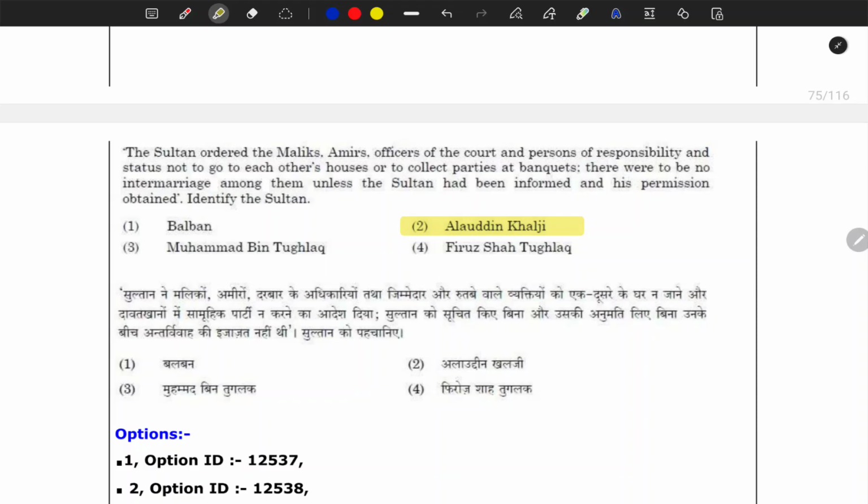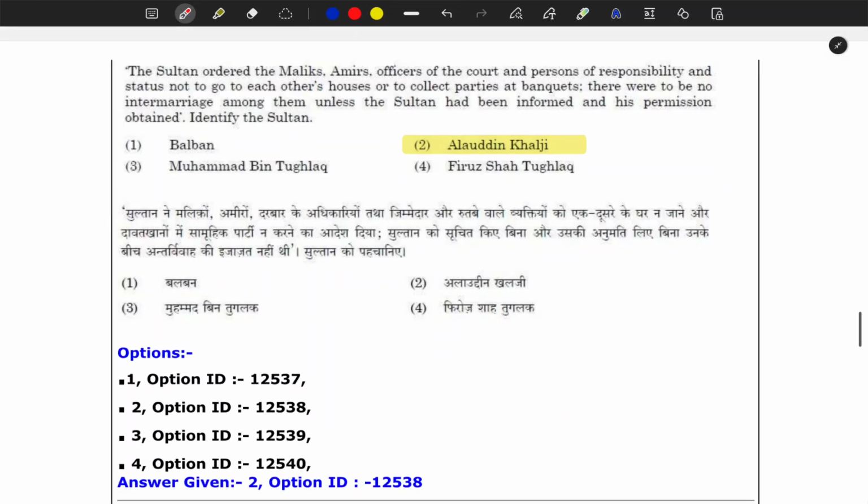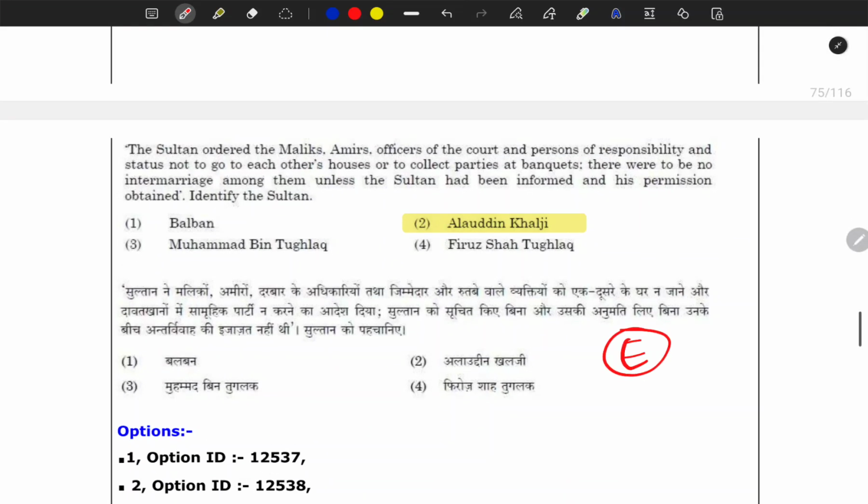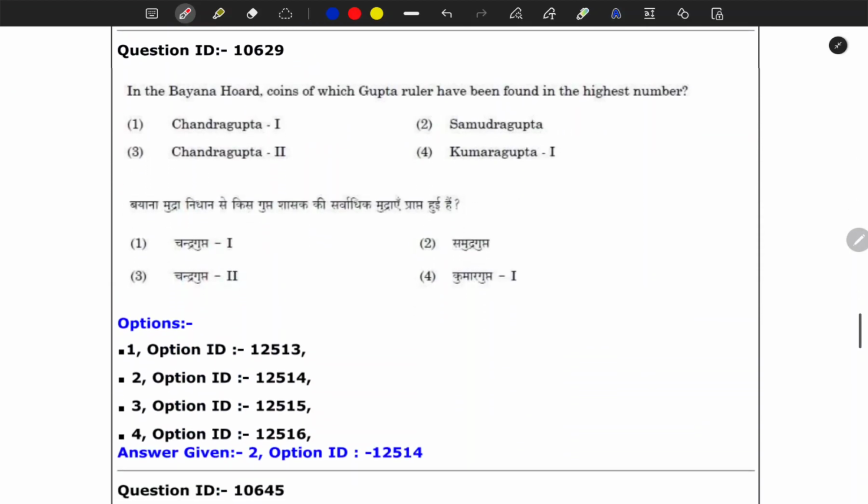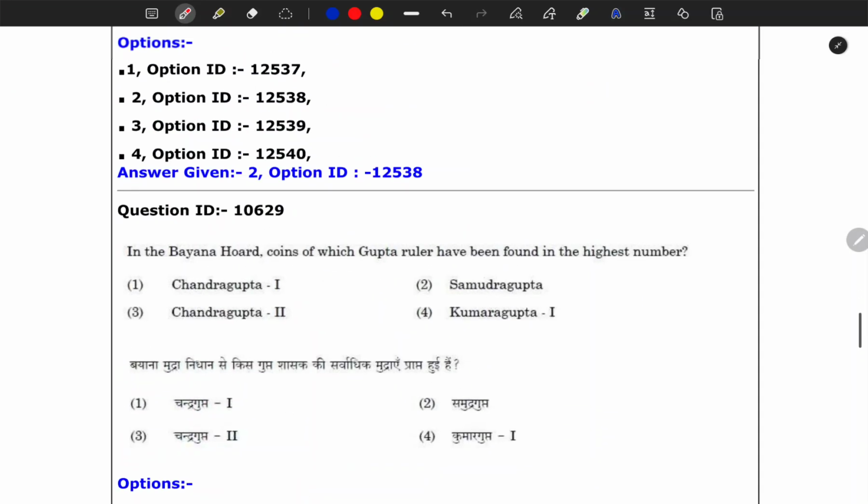It was Alauddin Khalji, who wanted more control over his nobility. Okay, so it is a question from Delhi Sultanate nobility. Very popular fact. So this is an easy question again. For me this was easy. I don't know how you will think about this.